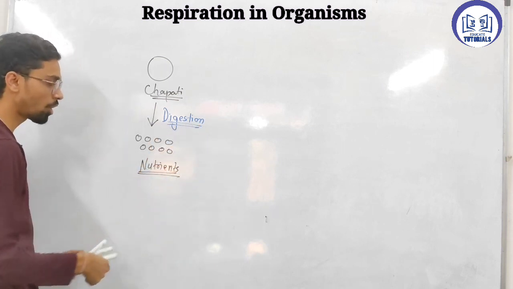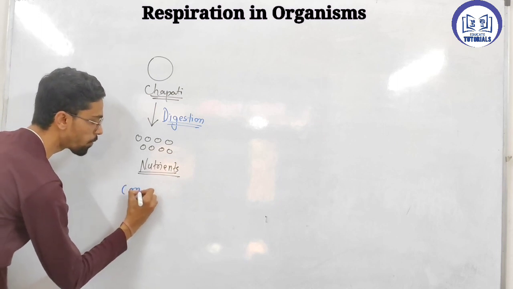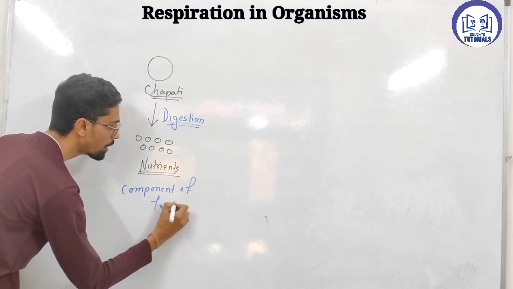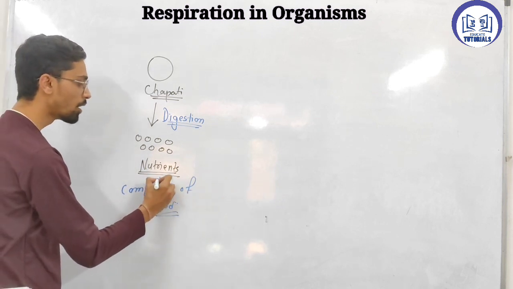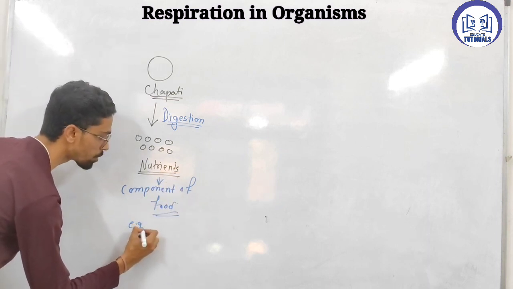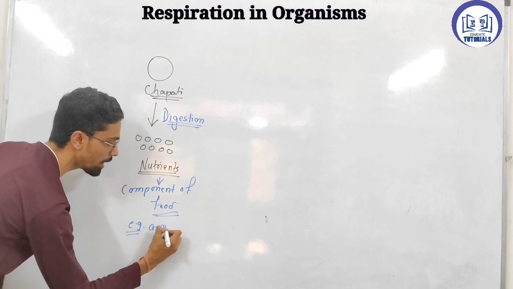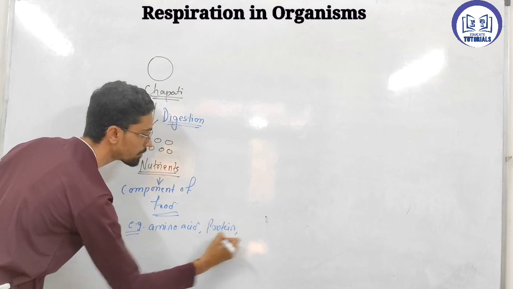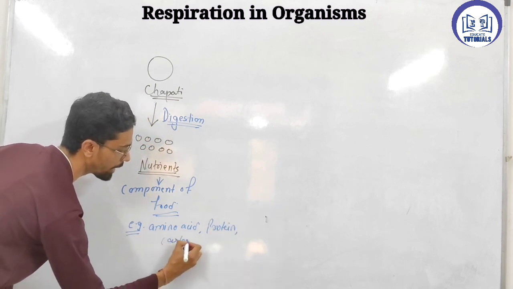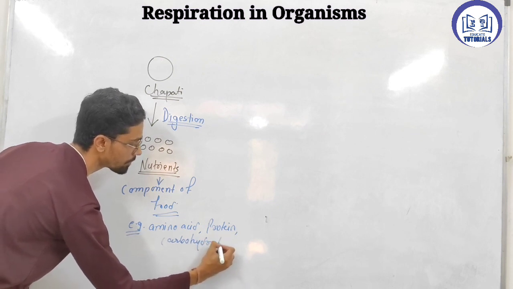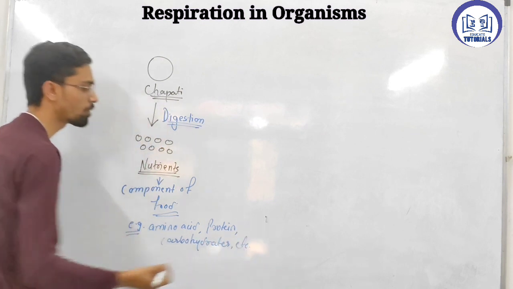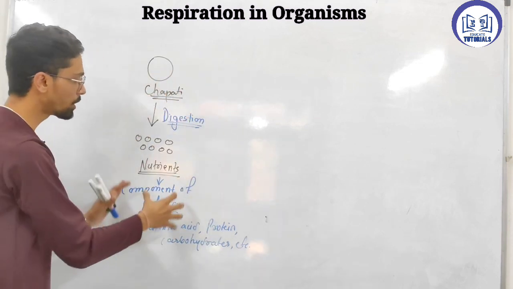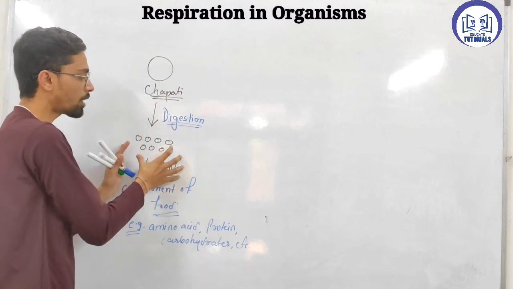And what are nutrients? We can define nutrients as a component of food. A component of food is basically called a nutrient. Examples of nutrients are amino acids, proteins, carbohydrates, and many more, lipids, fats, all come under nutrients. So after conversion in digestion, the product is nutrients.